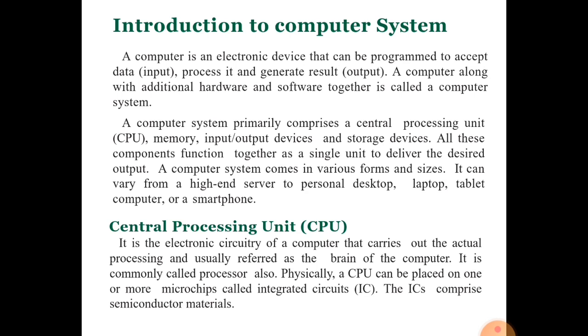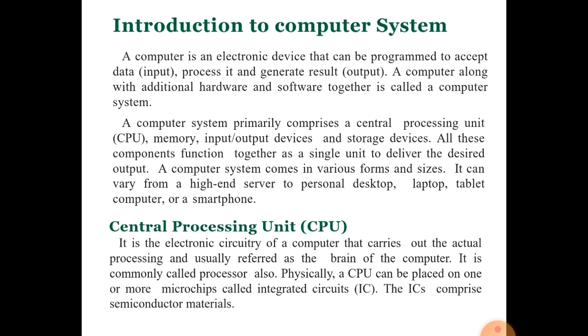It is commonly called the processor. CPU is known as a microprocessor. It is a collection of integrated circuits, ICs. A number of ICs are composed together to make a microprocessor.